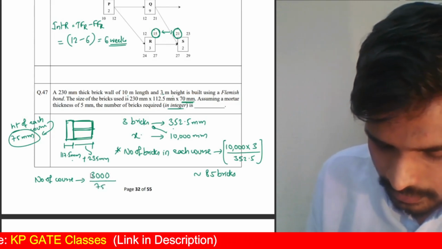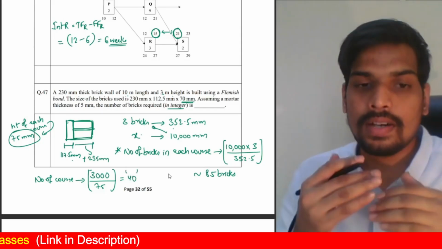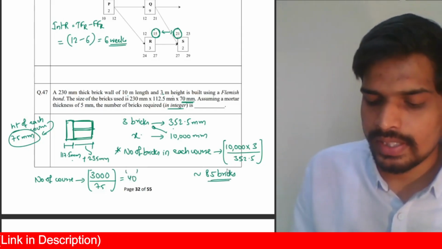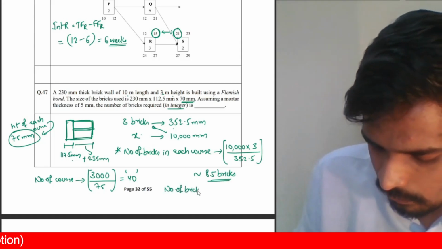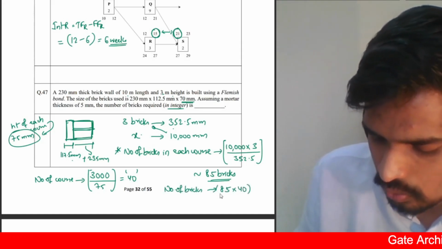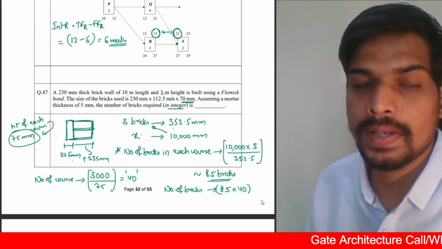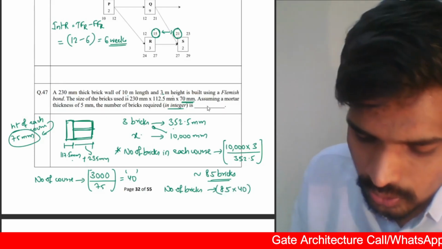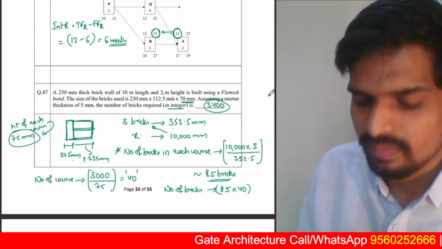Divide by 75. You get the number of courses. This is 40. So if there are 40 layers, 85 bricks in each layer, number of bricks will be 85 bricks in each course, and there are 40 such courses. 85 into 40, you should get your answer, I think, as 85 into 4, 340, right? So 3400 is the correct answer for this.